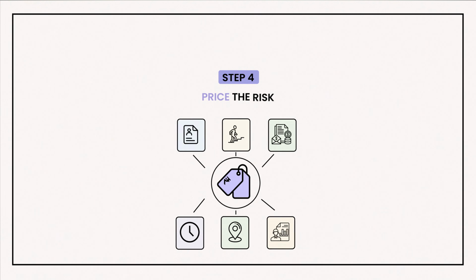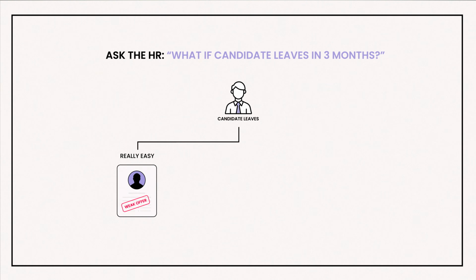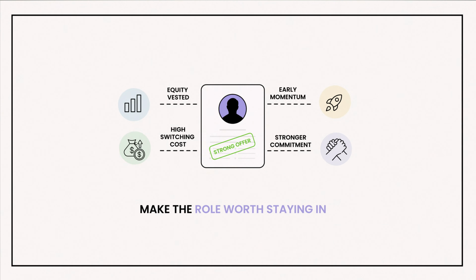Step 4, price the risk. Ask HR: if he leaves within 3 months, how easy is it for him? If the answer is really easy, then it's a weak offer. If the answer is equity vested, switching cost is high, early momentum is built, that means stronger commitment. This is not about locking someone in. It's about making the role worth staying in.